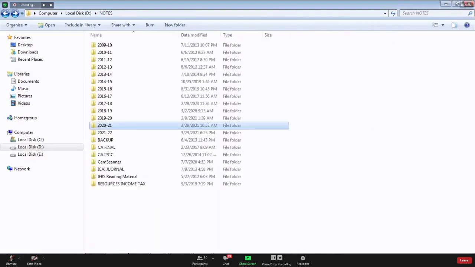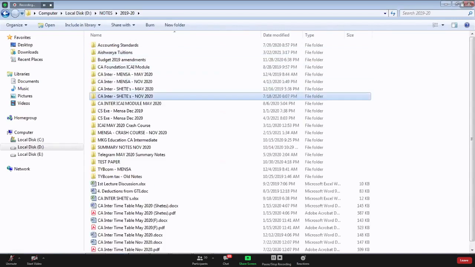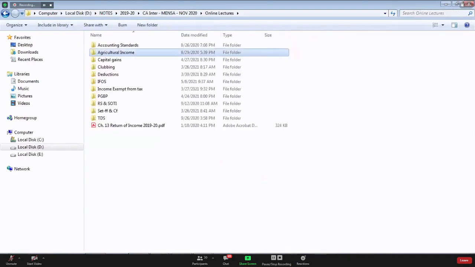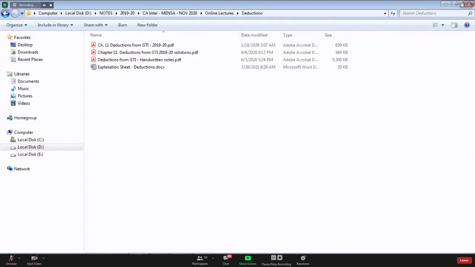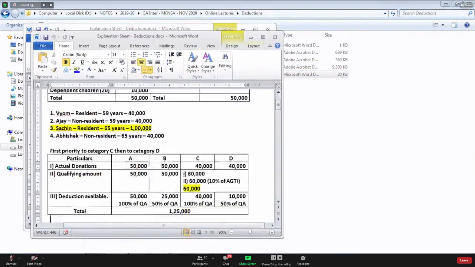What else will become taxable? I am talking about the salary head only. In the income from salary head, what else will become taxable?